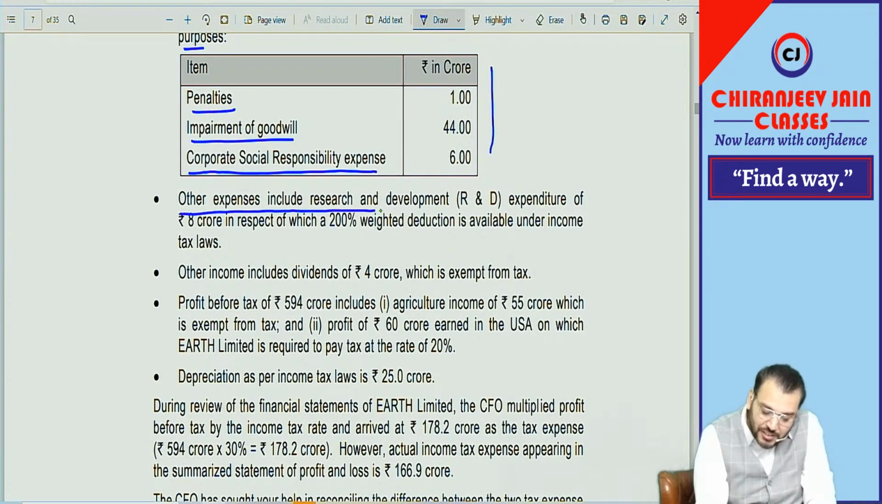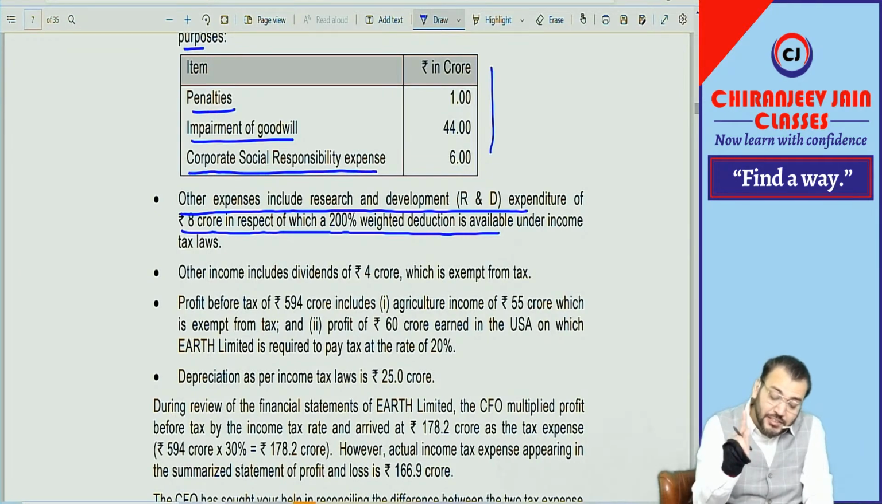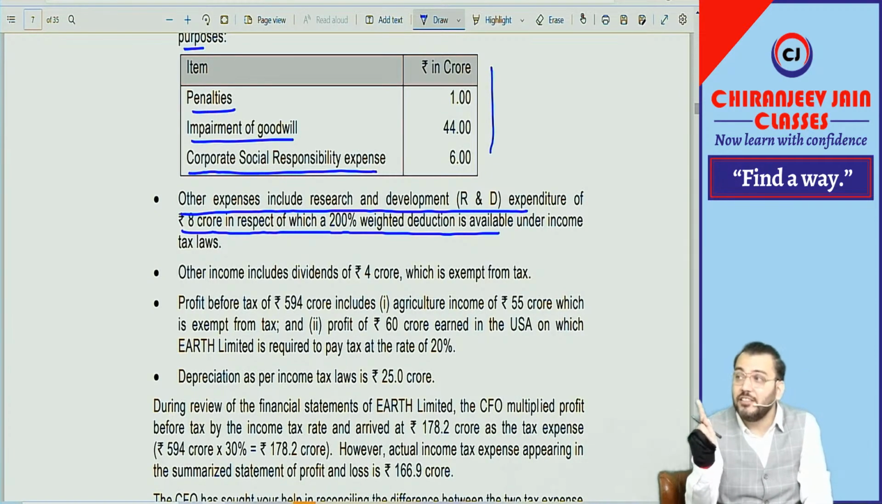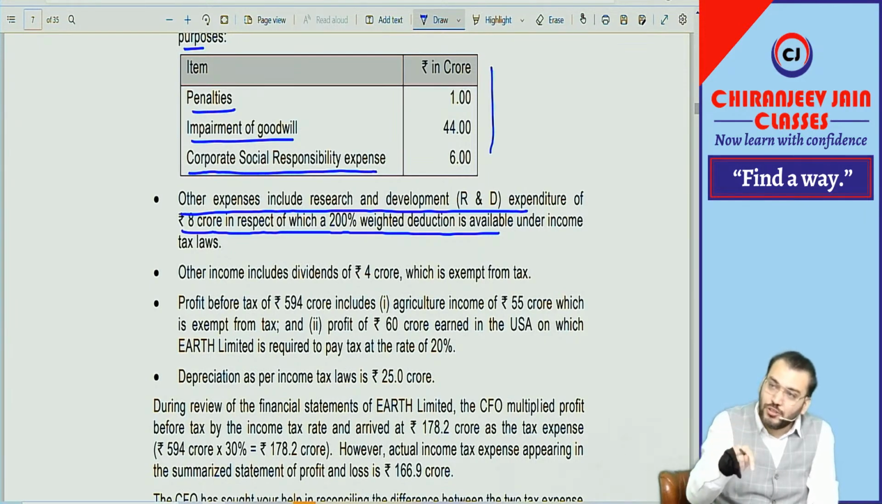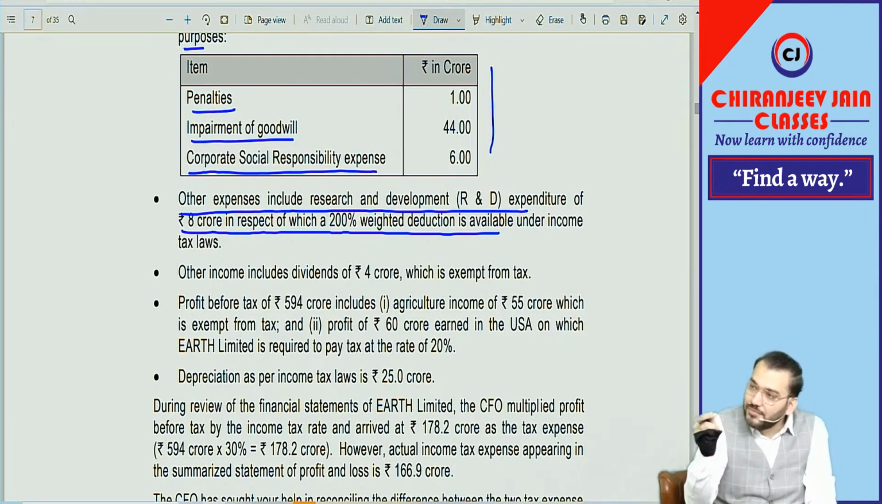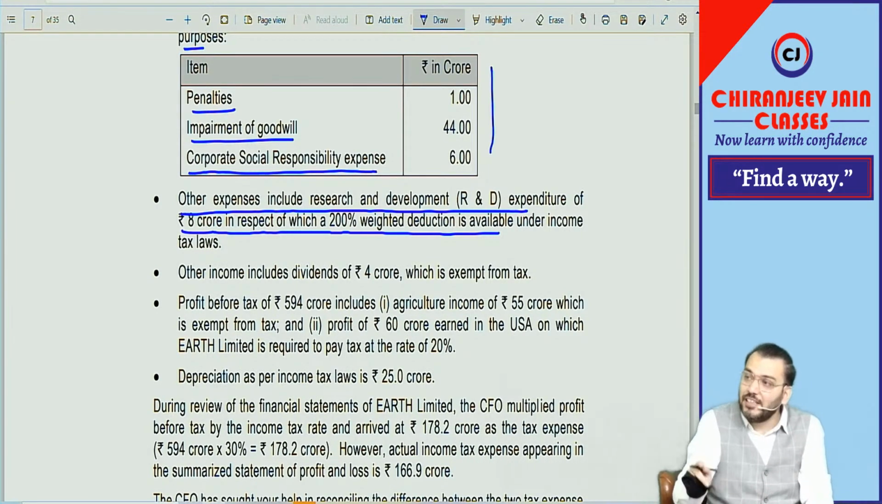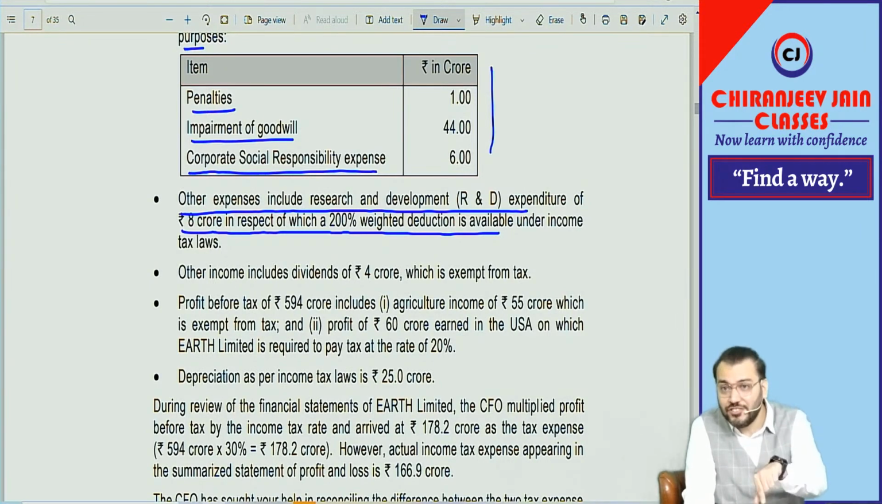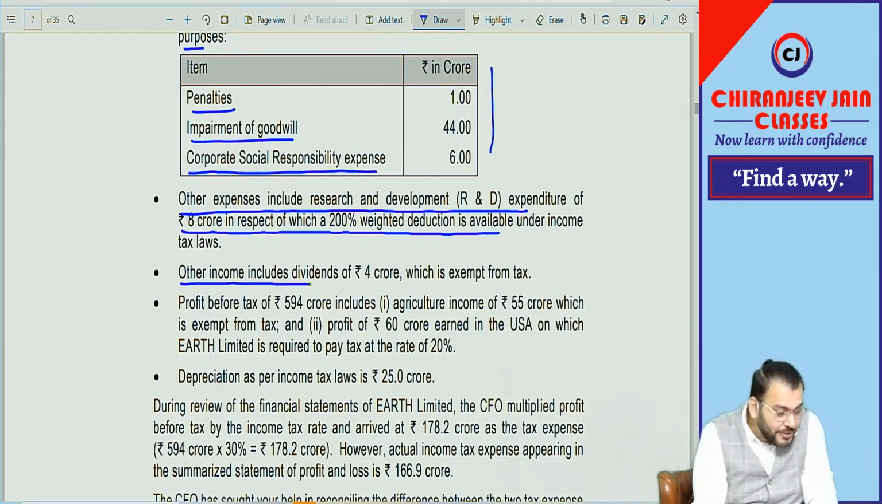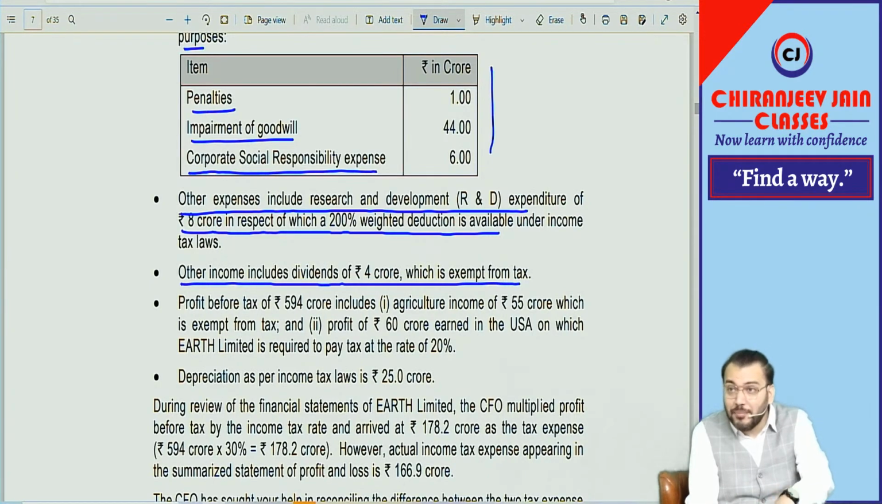Other expenses include research and development expenditure of rupees 8 crore, in respect of which 200% weighted deduction is available. So I have already said, for 100% this is not permanently disallowed. 100% is allowed both in the accounting books and income tax. But the 100% extra, can you see that is allowed permanently? So it is a permanent allowance. Other income includes dividend of rupees 4 crore, which is exempt from tax. So this is also permanently exempted.